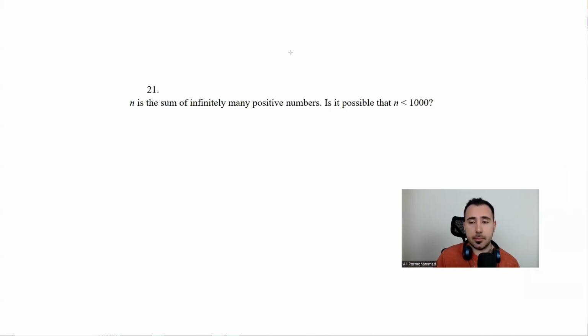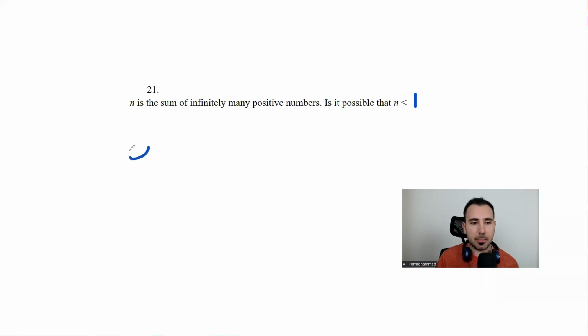Okay, let's start. I want to change the question for now. Instead of 1,000, what if I put here 1? And will that change your answer? Is it possible to add a lot of numbers? Well, to understand it better, we need to know infinity a little bit better.